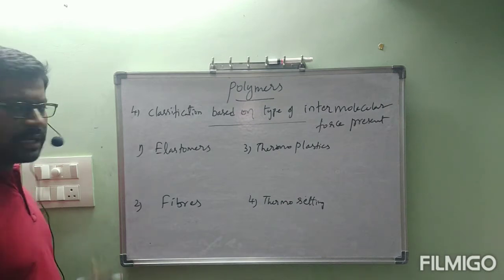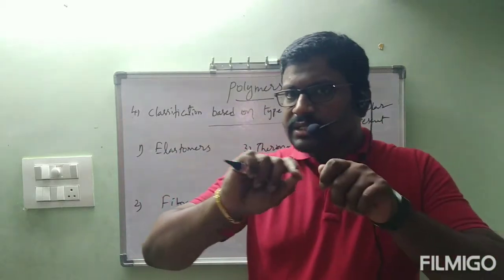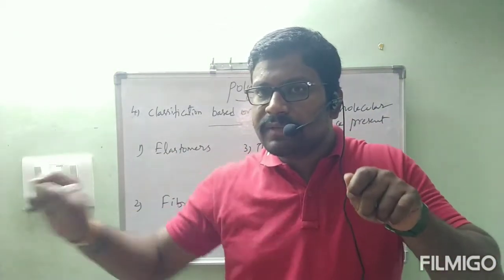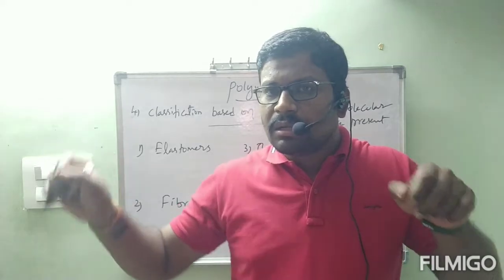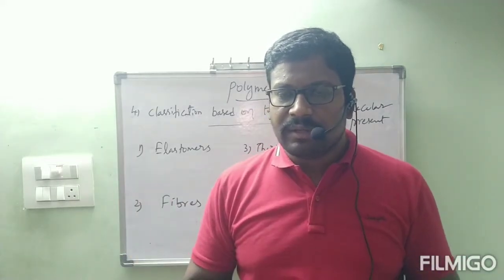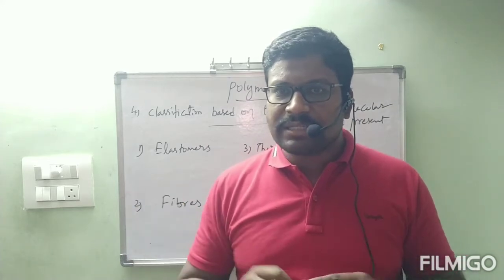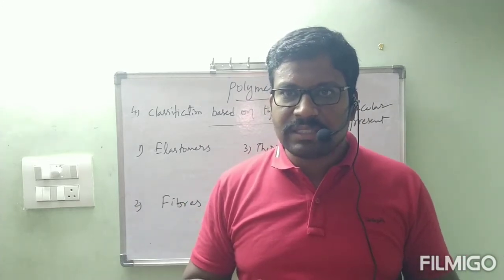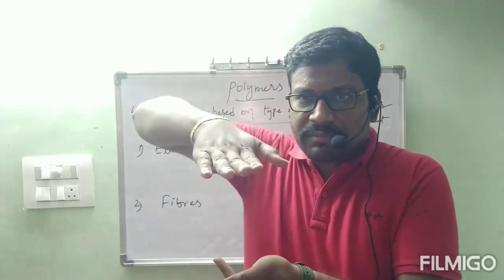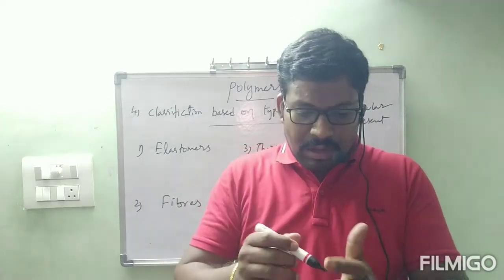Okay, now coming under elastomers. In elastomers, there is one linear chain, straight chain, and one more linear chain, straight chain. Between them, small cross-linked bonds will be there. Because of the cross-linked bonds, it gets a spring-like action, in which if you apply pressure, it compresses.